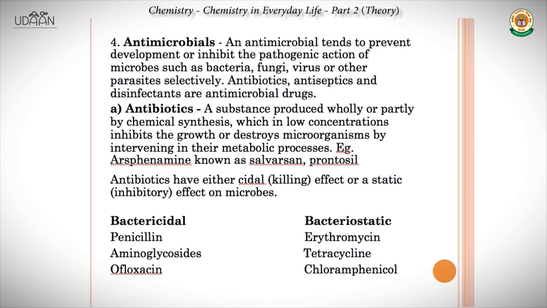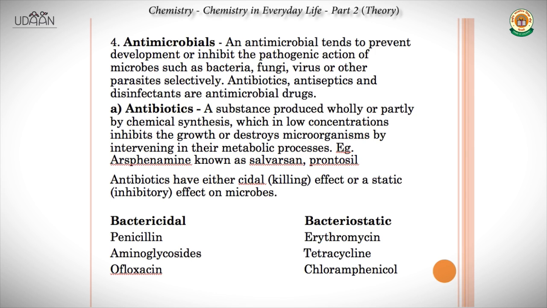Antibiotics destroy or prevent the growth of microorganisms, right? Now, how do they do that? There can be two ways of doing that. They can either have a killing effect or an inhibitory effect, right? Cidal means killing. So there is a class of antibiotics called bactericidal, and their action might be static or inhibitory also. So they are called bacteriostatic.